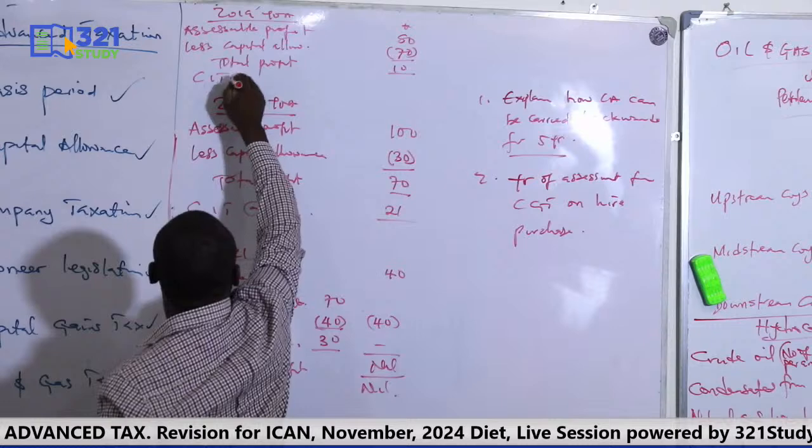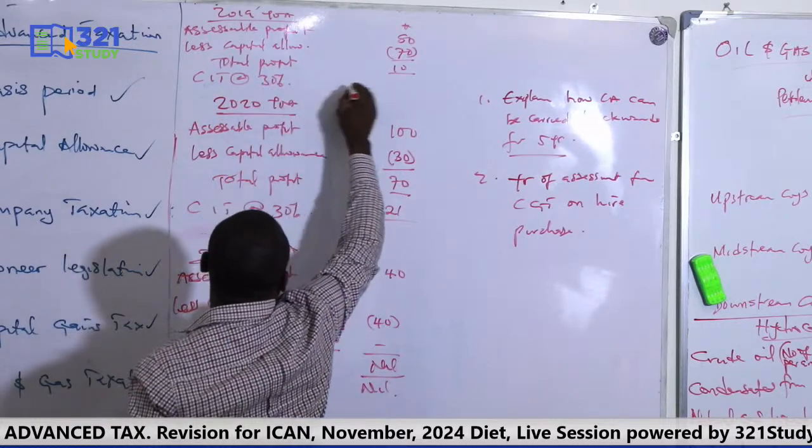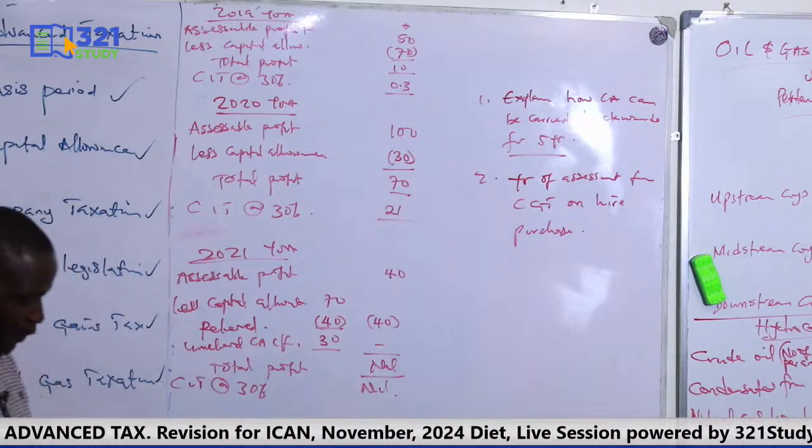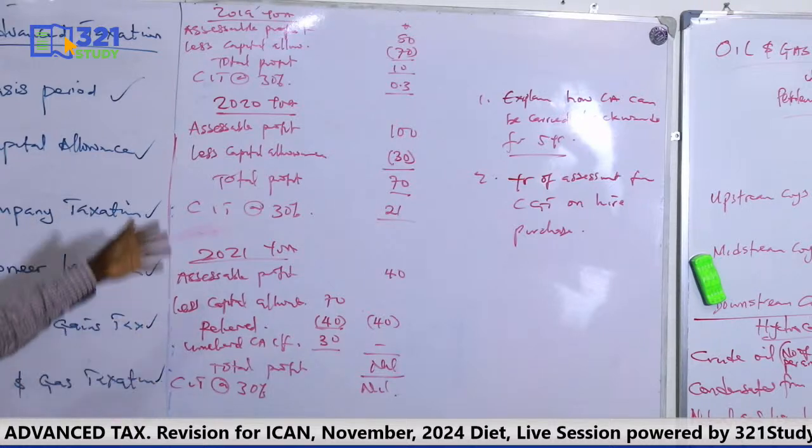CIT at 30%, 0.3. Okay. So let's assume you have done these computations for the relevant years, 2019 of assessment, 2020. These are your tax liabilities. I've shown you how to do tax liability earlier.